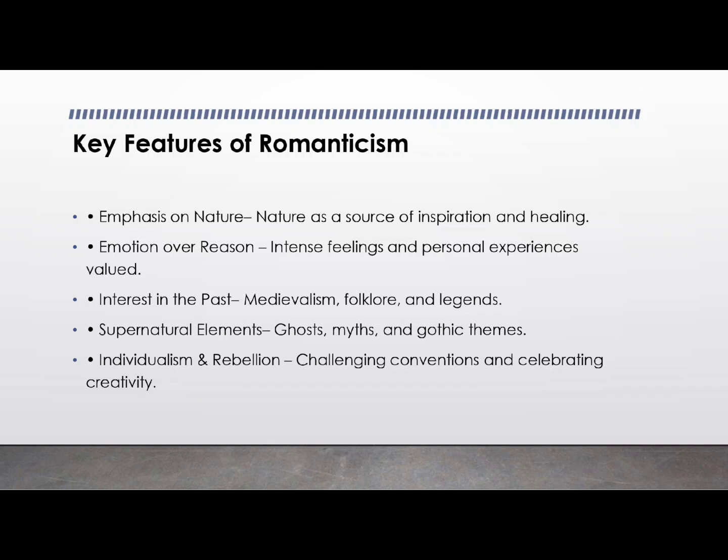Next, and important, it supports individualism and revolution. Romantics supported personal freedom, rebellion, and the rights of the individual. Many Romantic poets challenged the social norms and political oppression that were prevalent in the neoclassical age. These are some of the key features of Romanticism that we'll definitely find in every work of the Romantic age.